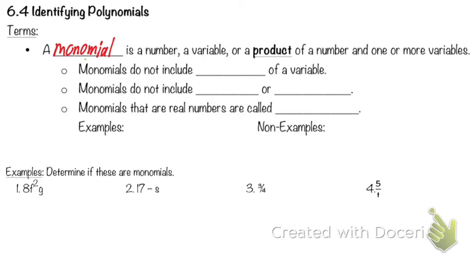Or maybe sometimes in different religions, you have monotheism and polytheism. Monotheism means there's a belief in one God in the religion, where polytheism means there's a belief in multiple gods. So religions are often separated into those kinds of theisms, mono or poly. One or many. So a monomial is a number, a variable, or a product of a number and one or more variables. Notice the a: it's just one number, one variable, or a product, one grouping of it.